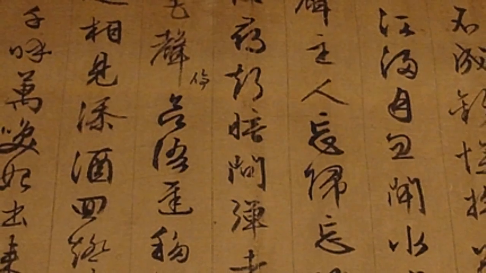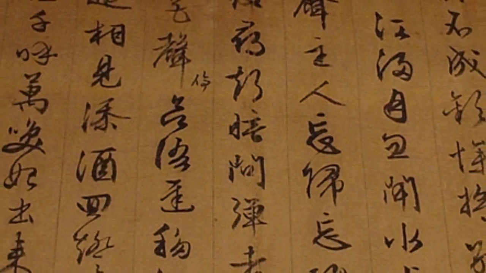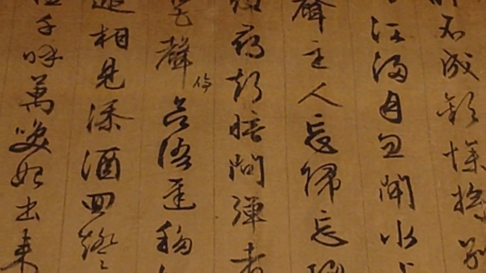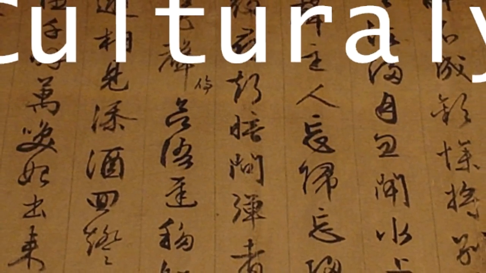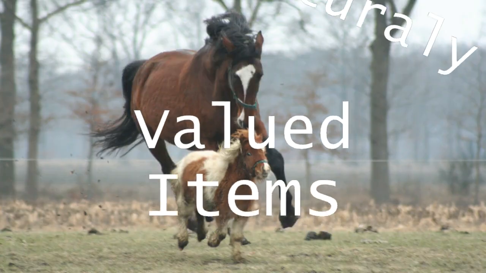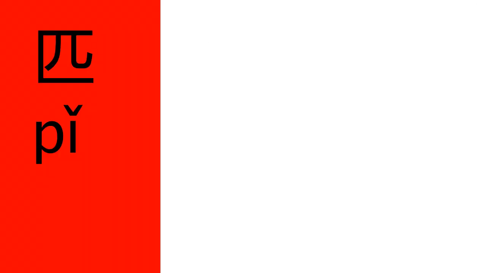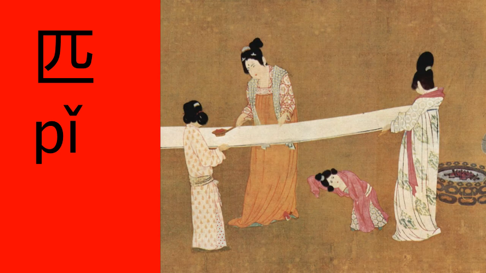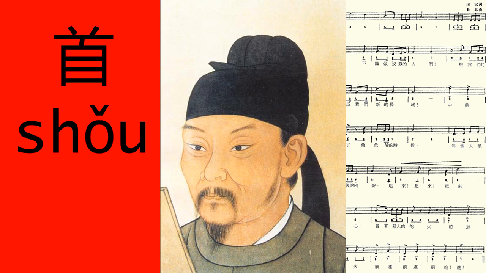Some of the first documented uses of classifiers were for inventorying items. Interestingly, the first nouns to have count classifiers paired with them seem to be nouns that represent culturally valued items, such as horses and scrolls. The special status of these items is still apparent today. Many of the classifiers that can only be paired with 1 or 2 nouns, like pi for horse and other ridden animals and bolts of cloth, and shou for songs or poems, are the classifiers for those same high-class items.